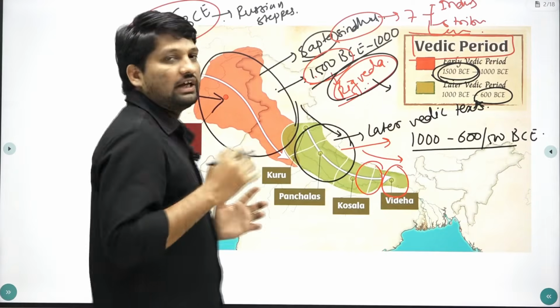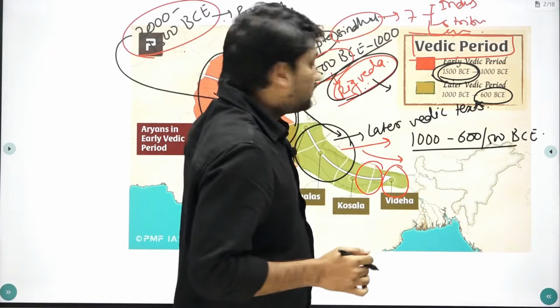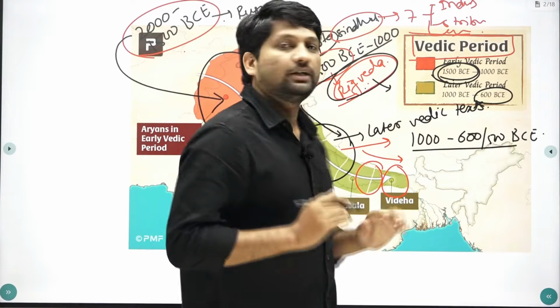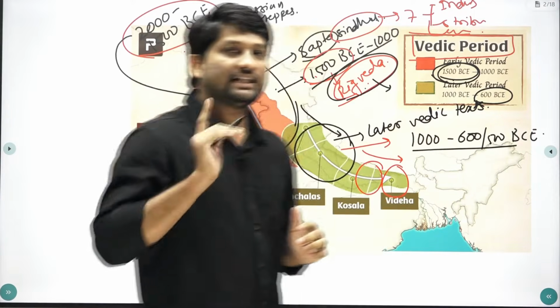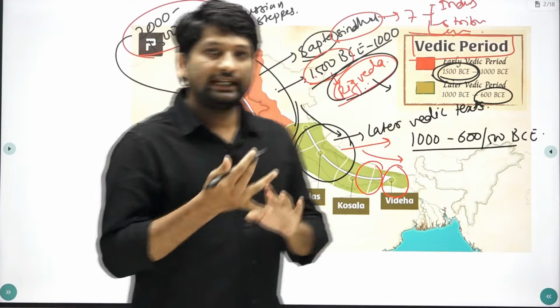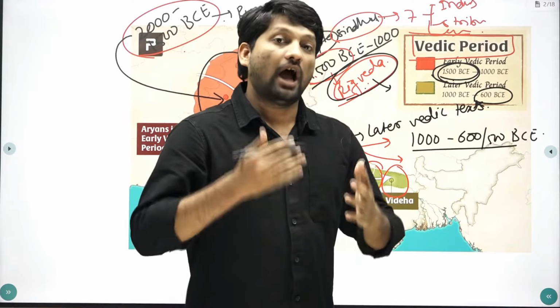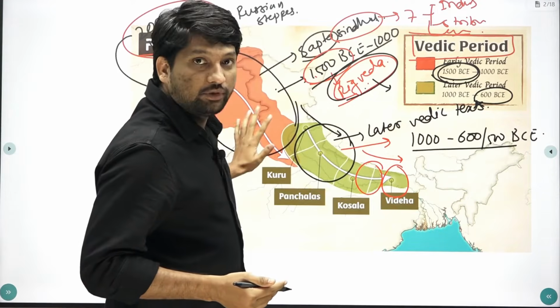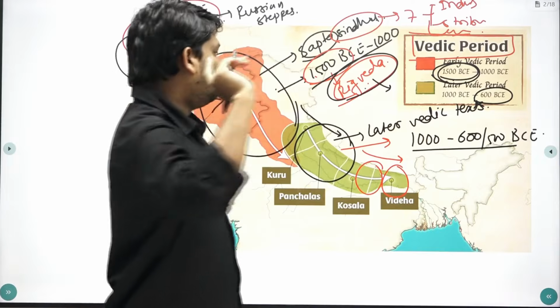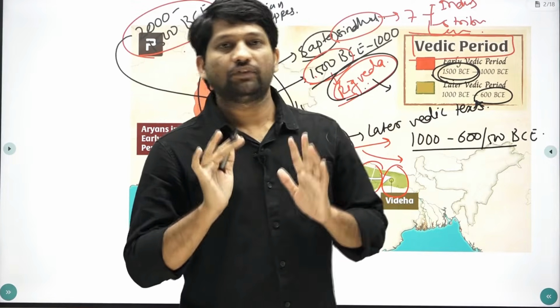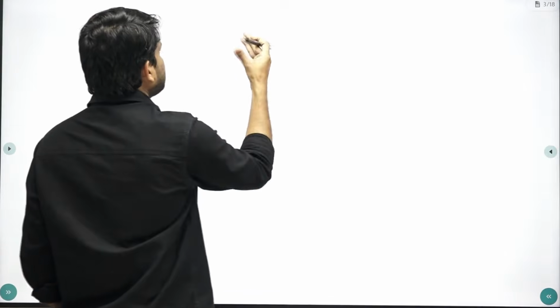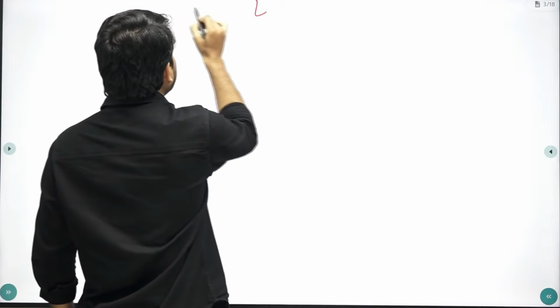So in this lecture, we are going to see the composition during this early Vedic period and later Vedic period. In last lecture, we have also discussed social, economic and political condition during early Vedic period and later Vedic period. How the condition of women was better during this early Vedic period than this later Vedic period. In this lecture, we are specifically dealing about this Vedic literature.